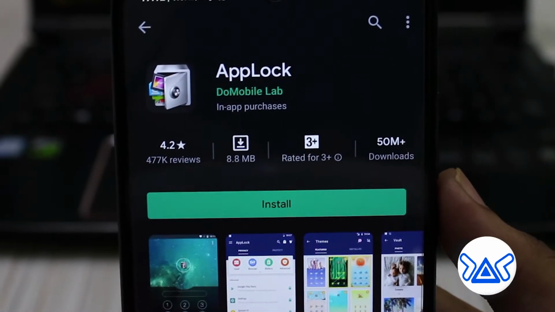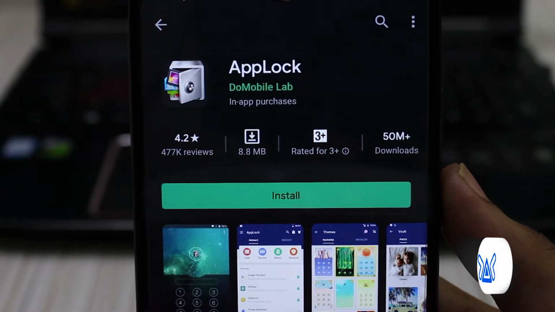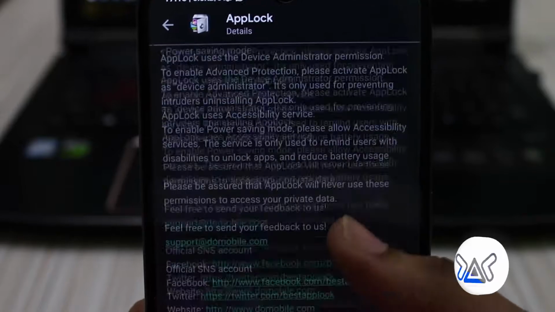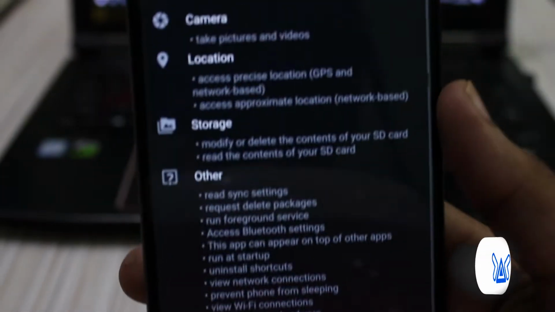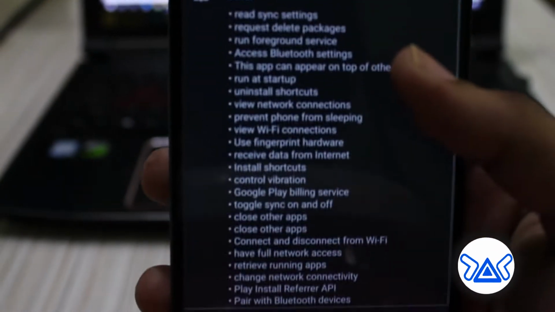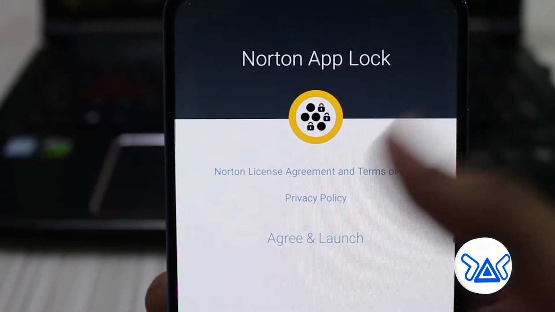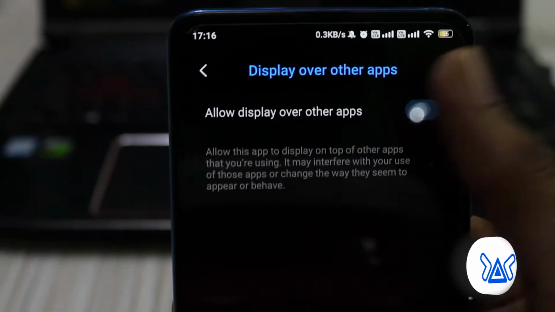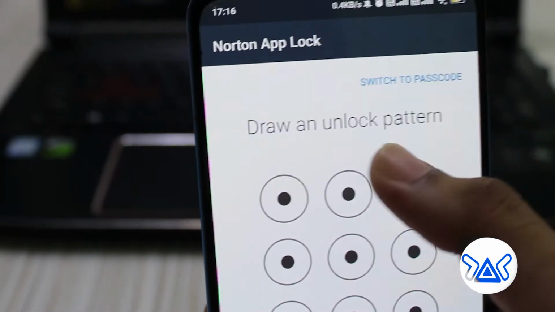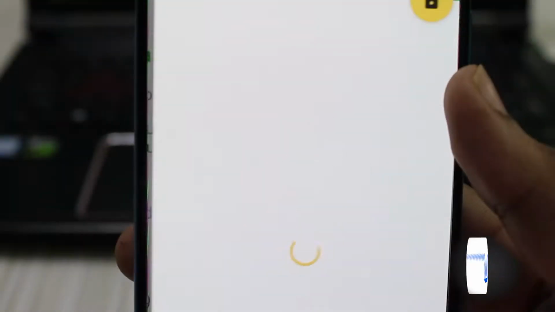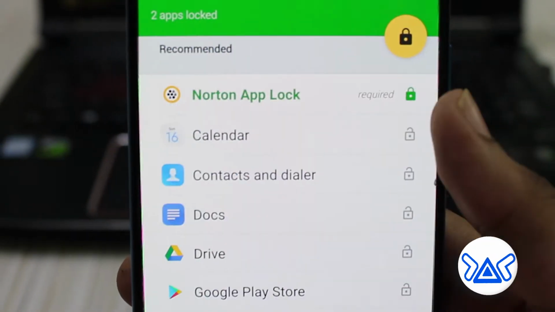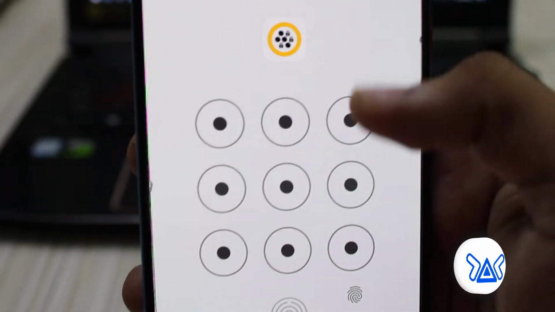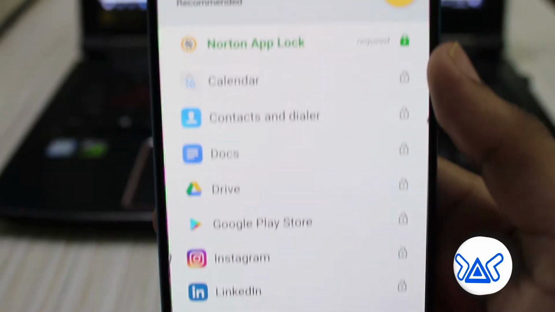Coming to the next utility tool, that is AppLock. I don't know why, but this AppLock application by DO Mobile needs more permissions than any other app locks. So the alternative to this app is Norton AppLock. Norton itself is acquired by Symantec, so in the area of privacy and security, the application has the upper hand. But I think nowadays there are many inbuilt app locks available rather than using an external AppLock application.